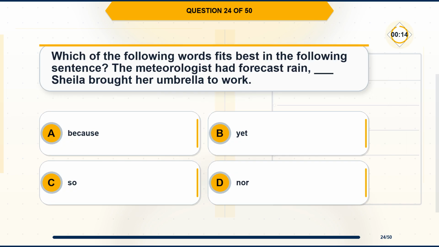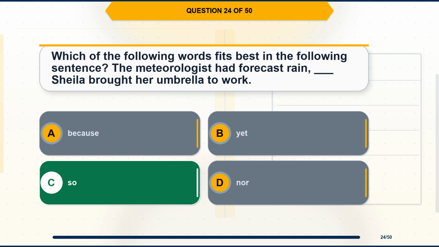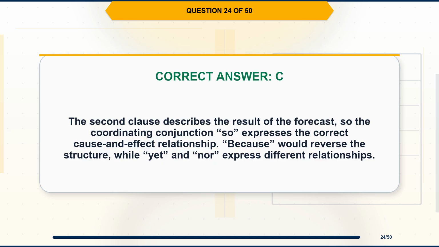Question 24. Which of the following words fits best in the following sentence? The meteorologist had forecast rain. Blank Sheila brought her umbrella to work. Option A, because. Option B, yet. Option C, so. Option D, nor. The correct answer is option C, so. Explanation. The second clause describes the result of the forecast, so the coordinating conjunction "so" expresses the correct cause and effect relationship. Because would reverse the structure, while yet and nor express different relationships.